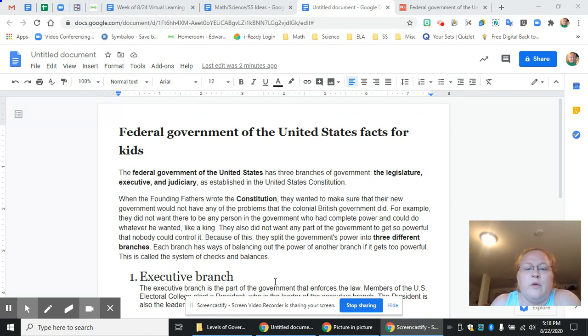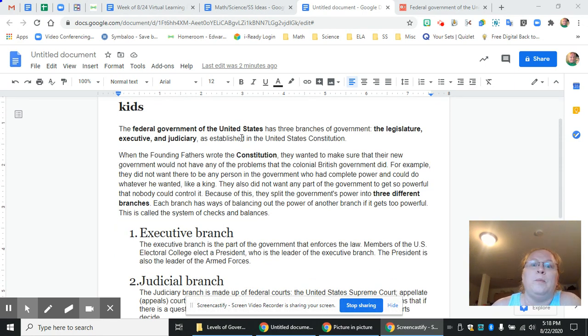So the federal government has three branches of government within itself. There's the legislature, the executive, and the judiciary branch that was decided in the Constitution. The Constitution was written by a group of men called the Founding Fathers, and they wanted to make sure that their government was not going to have the same problems that they felt the colonial British government did.